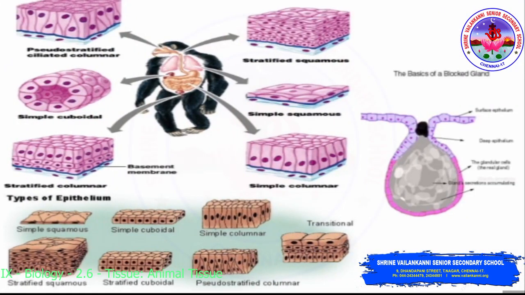So this will be the example for the types of epithelial tissue. Here you can see simple squamous, simple cuboidal, simple columnar, stratified squamous, stratified cuboidal and pseudo-stratified columnar. So these are the examples.